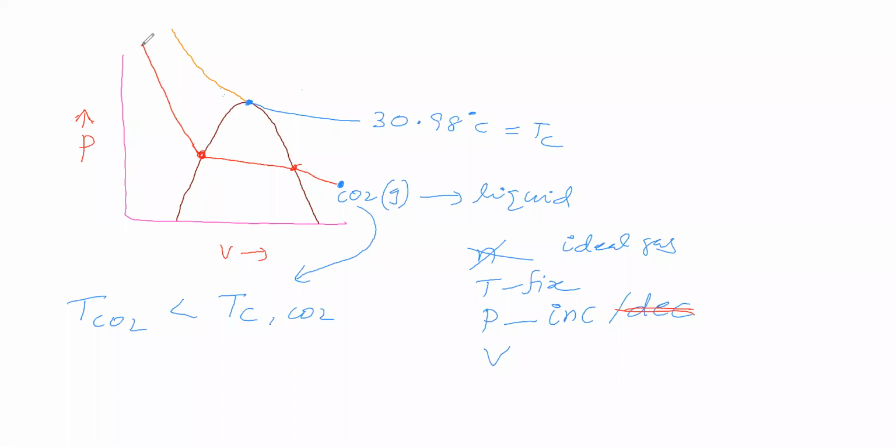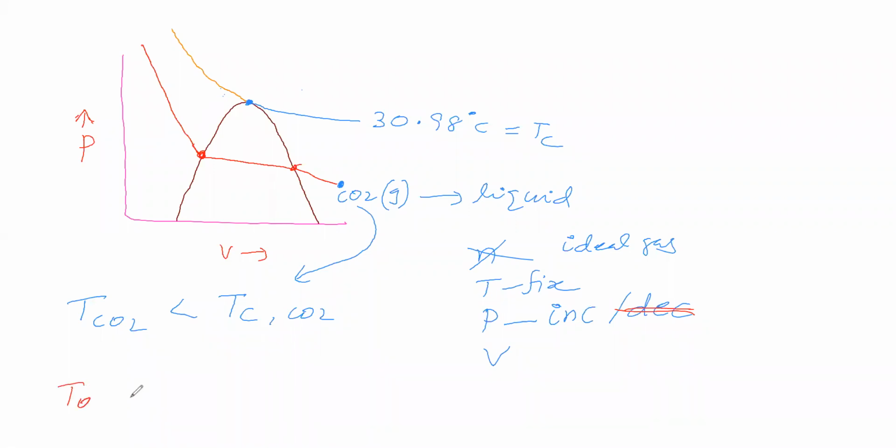So, to convert carbon dioxide gas into liquid by applying pressure, we have to keep the temperature of gas less than its critical temperature. So, if the temperature of gas is less than its critical temperature, then gas can be converted into liquid by applying pressure. Okay, have you got this point? This point, get it clearly.